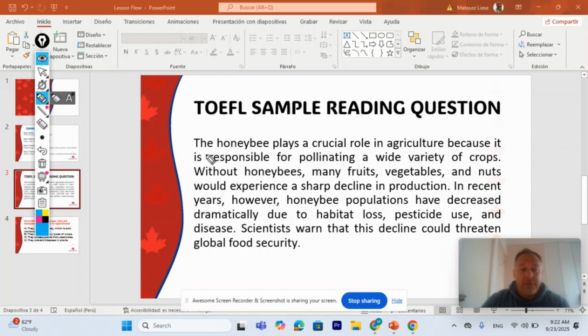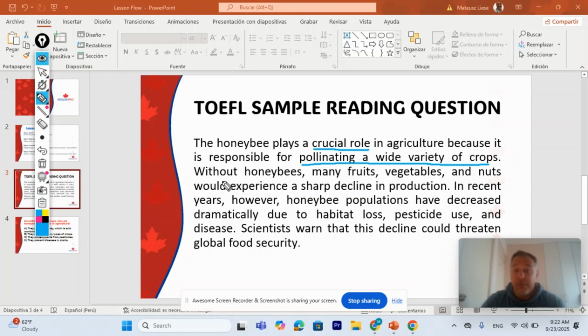Let's look at this. So the honeybee plays a crucial role. Okay, so it's important. As you're reading, you should put synonyms, no? So it plays an important role in agriculture because it is responsible for pollinating a wide variety of crops. Okay, so it pollinates, it helps to grow. It's very, very important in something. So you know that the answer is going to be something to do with the honeybee being important. Okay, being important. It's important in society, in the world.